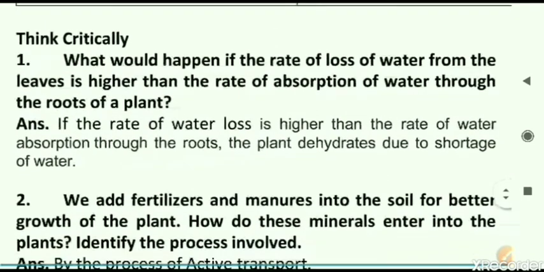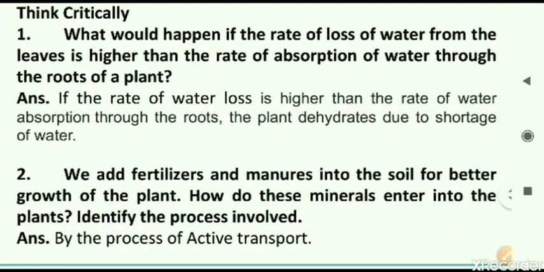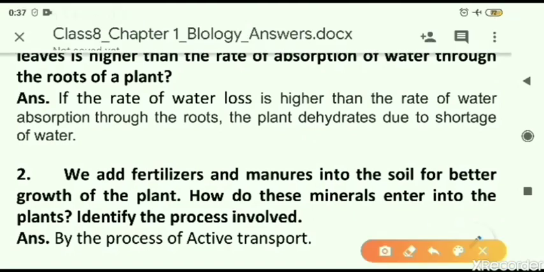The think critically questions, these also you have to write in the class notebook. First is, what would happen if the rate of loss of water from the leaves is higher than the rate of absorption? Means if transpiration is more and less water is absorbed. Today we have seen that if more absorption of water is happening, more transpiration is there, less absorption, less transpiration. Now they are asking a different situation.